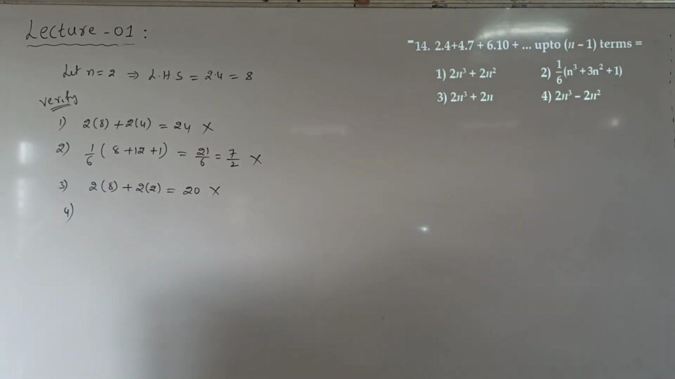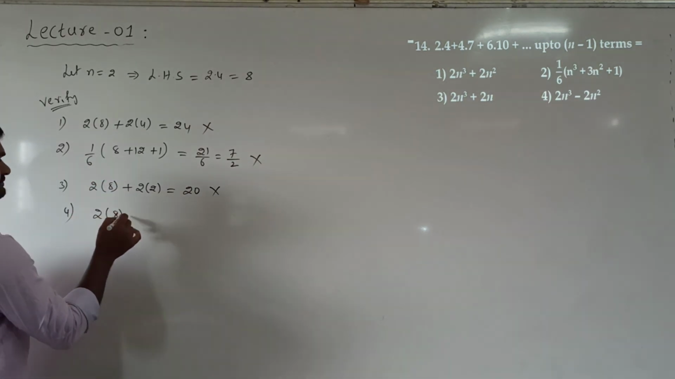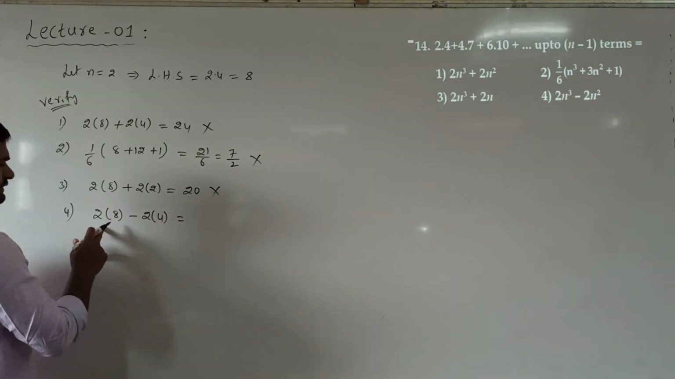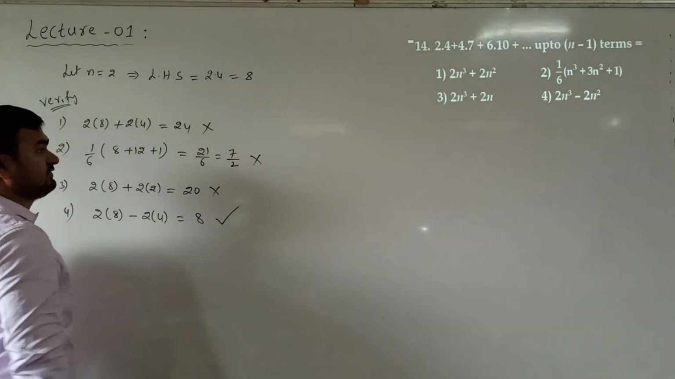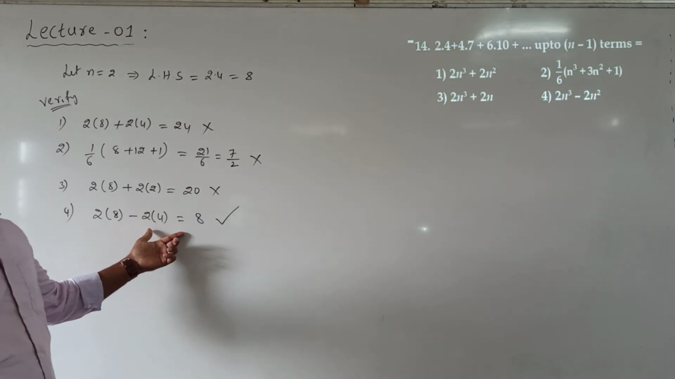First 3 are wrong means the fourth option will be correct. You can see the definition. 2 into 8 minus 2 into 4. 2 we can take common. 4 into 2 is 8. So only one option gives answer as 8. That is the fourth option. Okay.